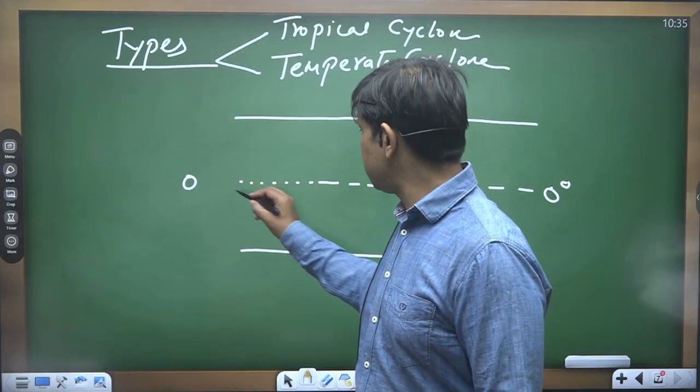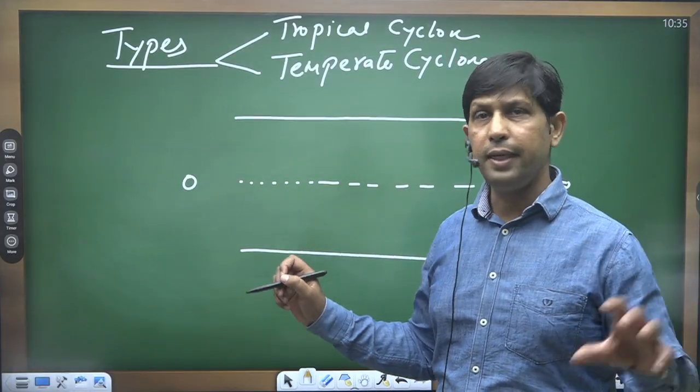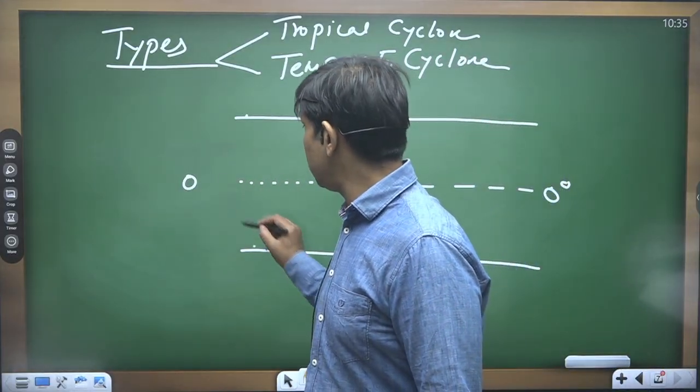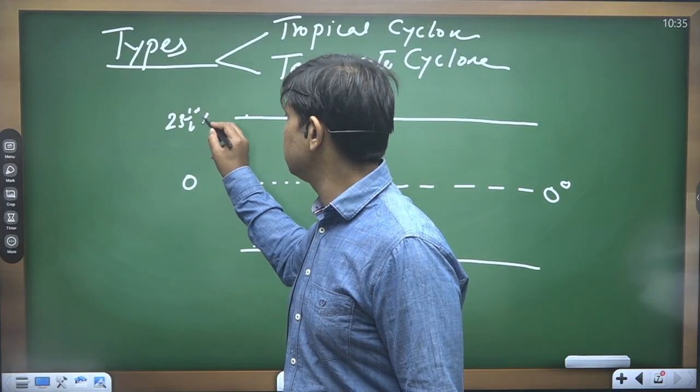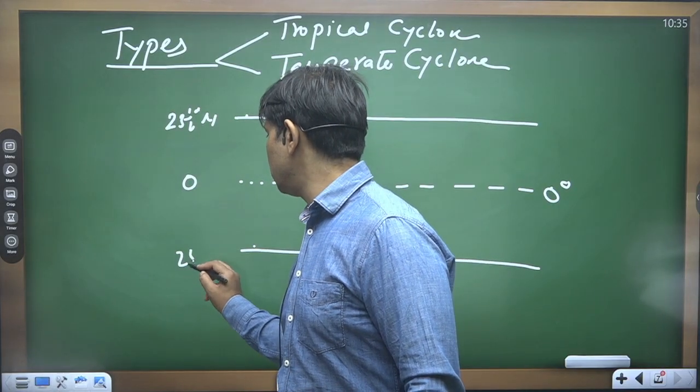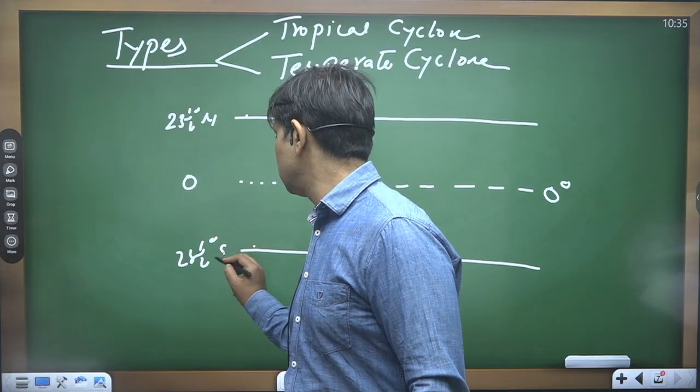Suppose this line is simply demarcating the equator, and these two are the tropics, Tropic of Cancer and Tropic of Capricorn, south.